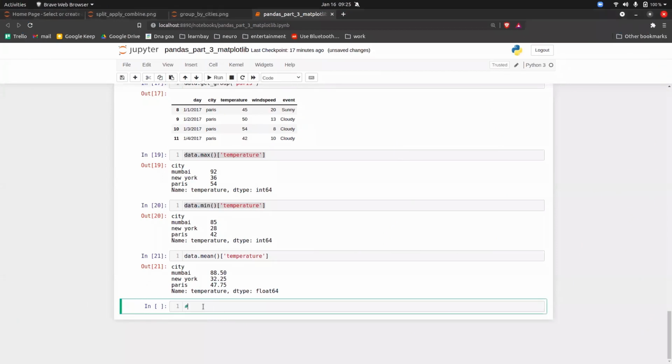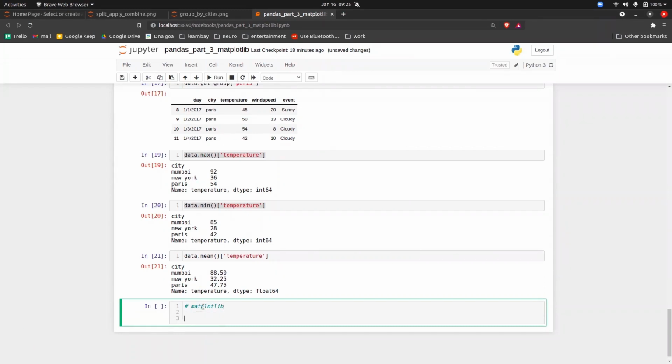Let's move to a new topic, and that is Matplotlib. Matplotlib is a library used for data visualization.